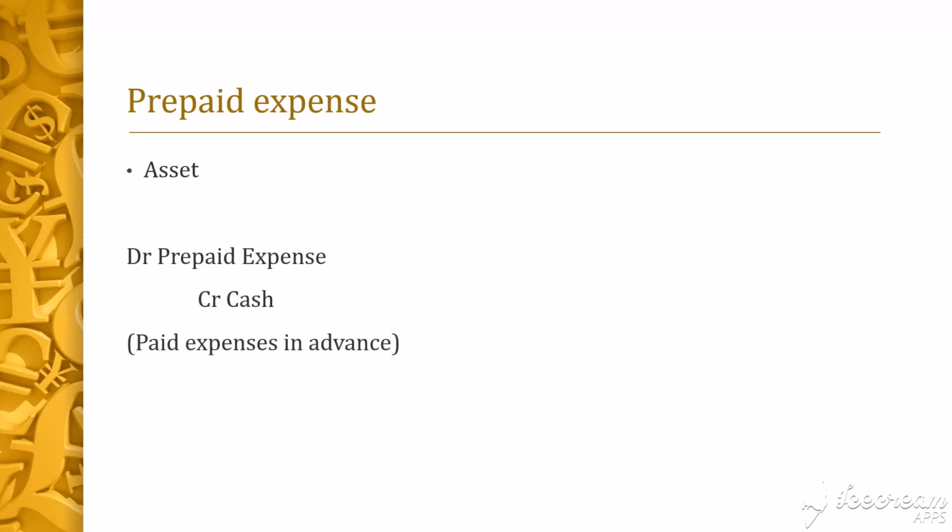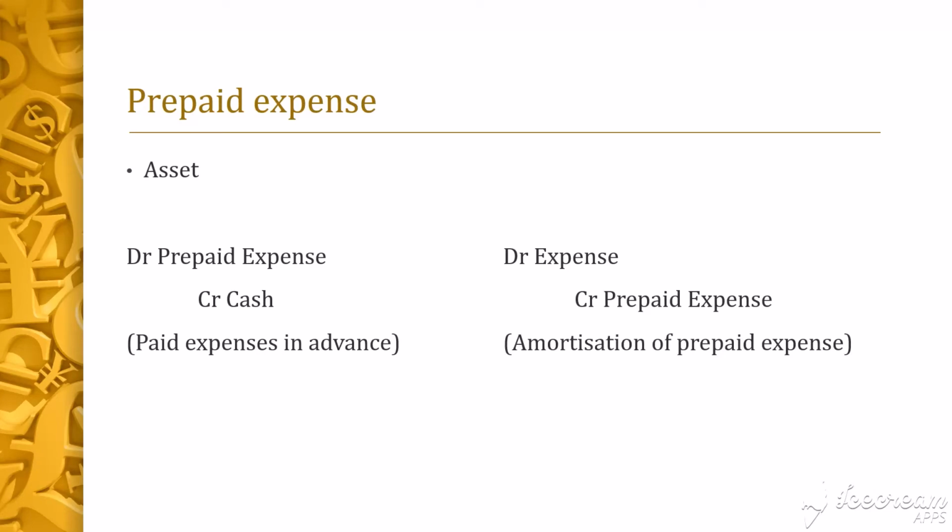When the entity subsequently receives the service, it will amortize, meaning reduce the value of the prepaid expense. The journal entry is as follows: debit expense and credit prepaid expense by the amount of service received. Looking back at the previous example, on 1st March when payment was made to top up the EZ-Link card, we will debit prepaid expense and credit cash by $50. On 1st April when the transport service was received, we debit expense and credit prepaid expense by $1. The prepaid expense balance becomes $49, the same as the remaining card value.